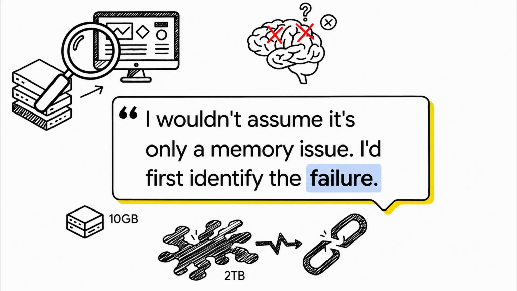Let's see how this builds into Section 5, the ideal interview answer. So here's how you put this entire mindset into action when someone asks you that dreaded question. You say, when an application works with 10 gigabytes but fails with 2 terabytes, I wouldn't assume it's only a memory issue. I'd first identify the exact failure from the logs. That opening right there immediately proves to the interviewer that you avoid the amateur guessing trap.